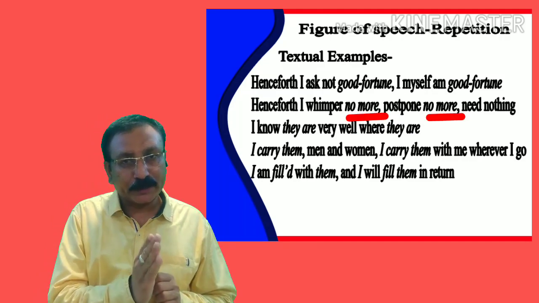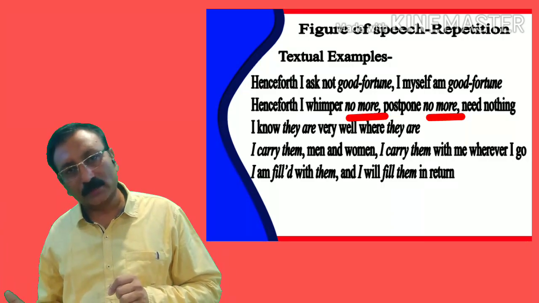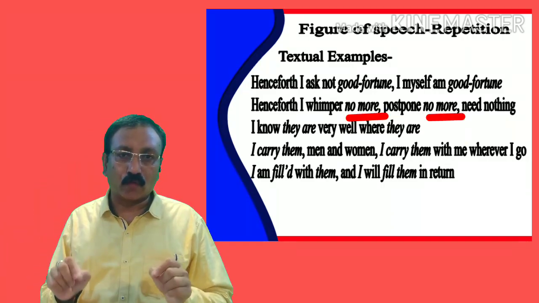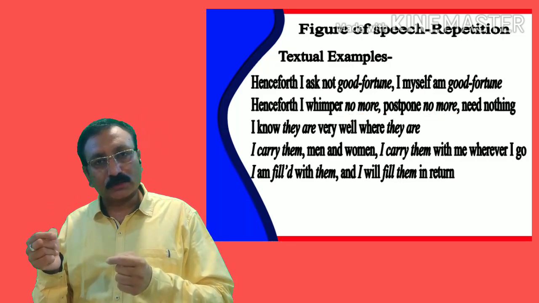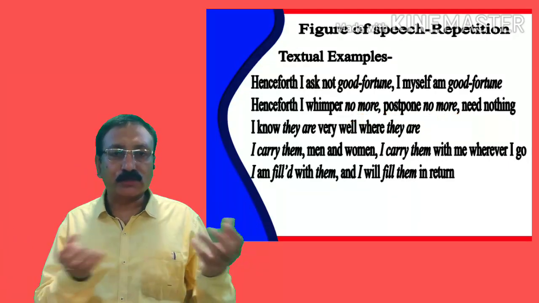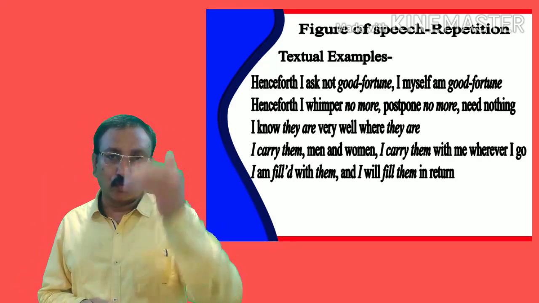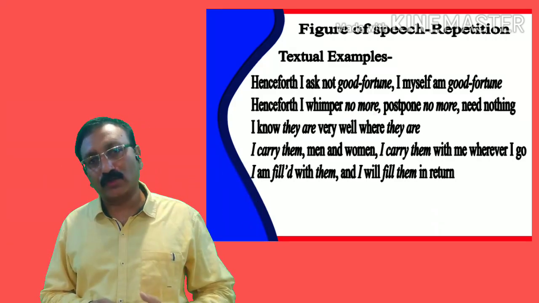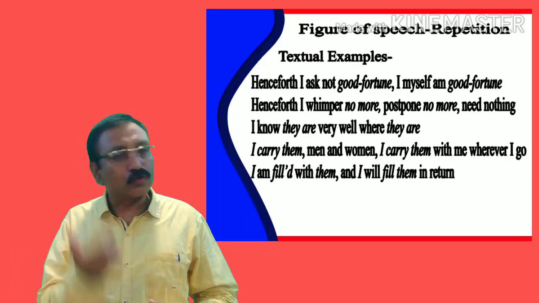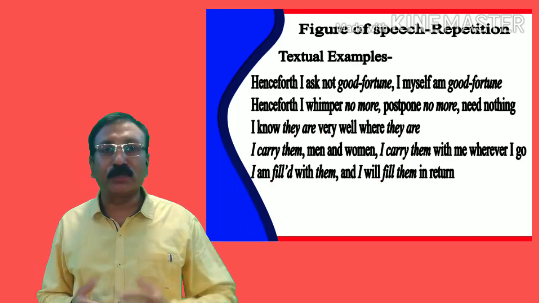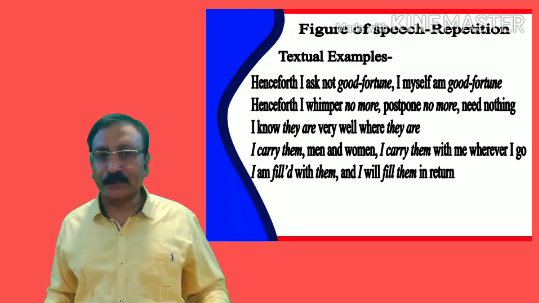In the first half of the line both words occur, and in the second half of the line also both words occur, and therefore the repetition of the words no and more is apparent, and this line is also an example of repetition. If you look at the rest of the three lines, you will find a repetition of some words in those lines, and therefore the rest of the three lines are also examples of repetition.